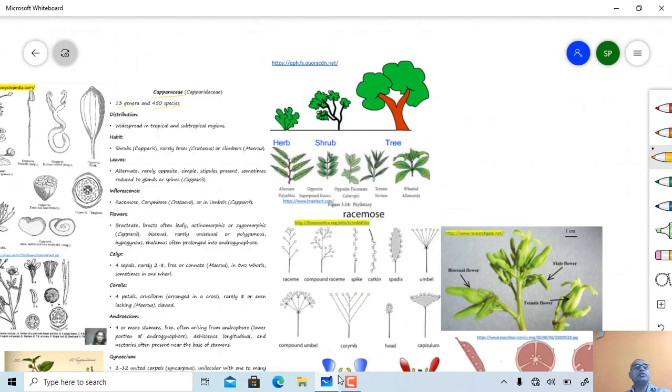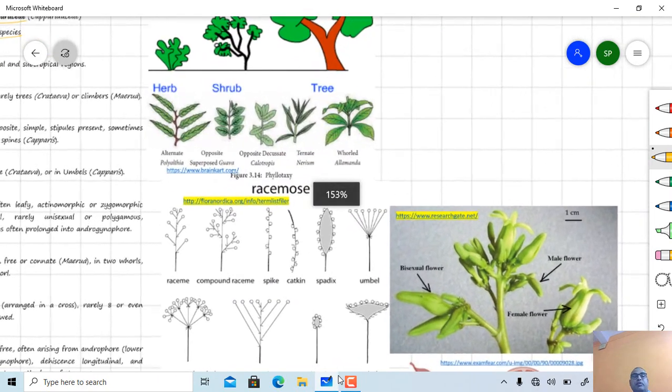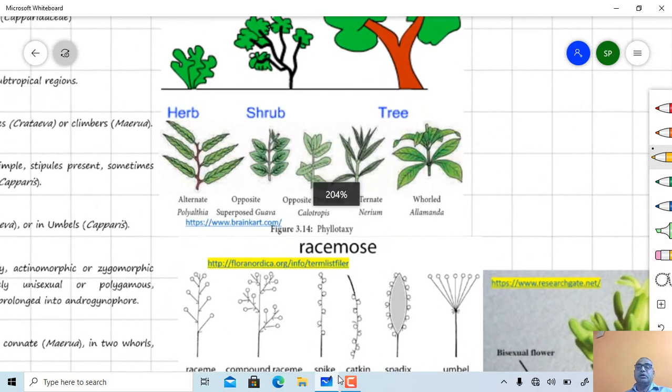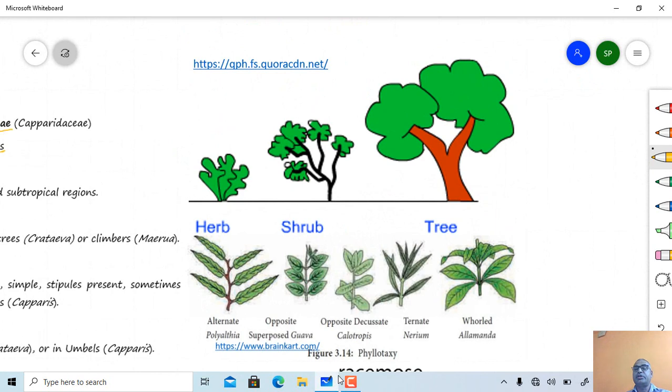Before going into detail about the family, just see some of the figures again about the habit. There is herbaceous habit, shrub habit, and tree habit. In herbaceous habit, the stem is herbaceous. In tree habit, the stem is woody, while in shrub habit it is in between herb and tree.